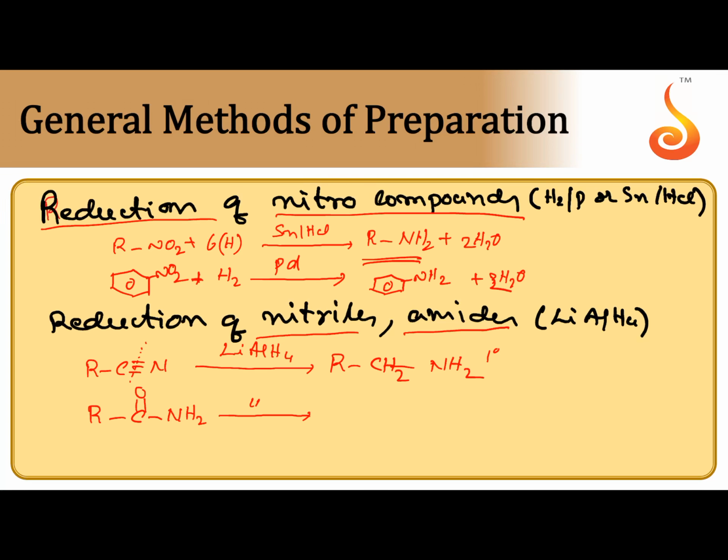When it is subjected to reduction by LiAlH4, oxygen is replaced with hydrogens, giving CH2NH2. So, this is a 1-degree amine. If you take a 2-degree amide, CONHR, by the reduction we can get a 2-degree amine also, like this. So, from a 2-degree amide we can get a 2-degree amine.